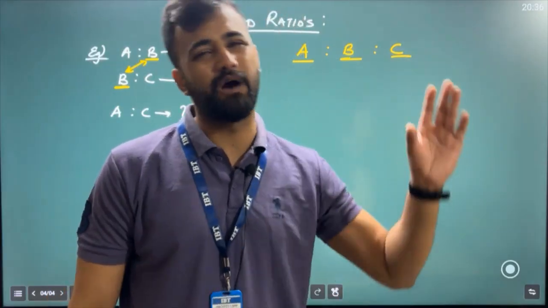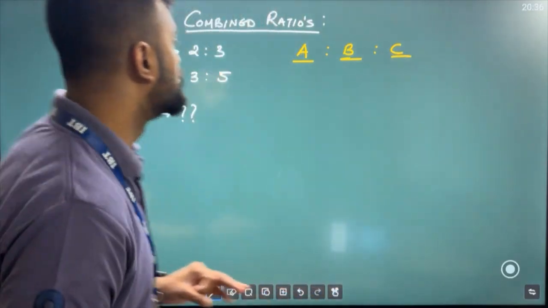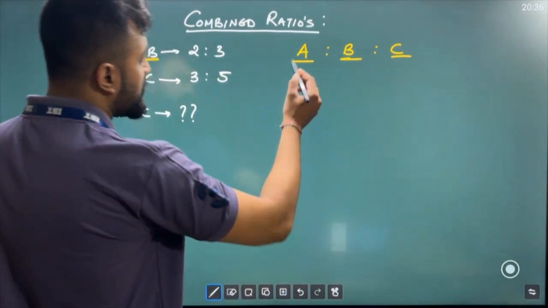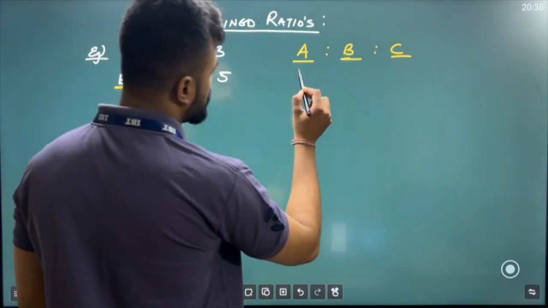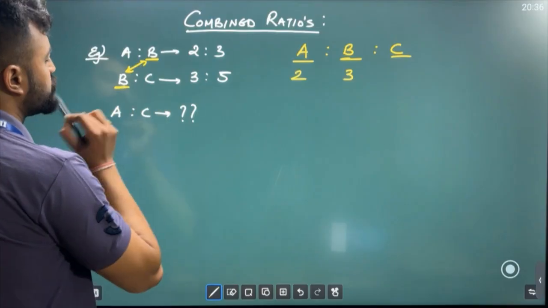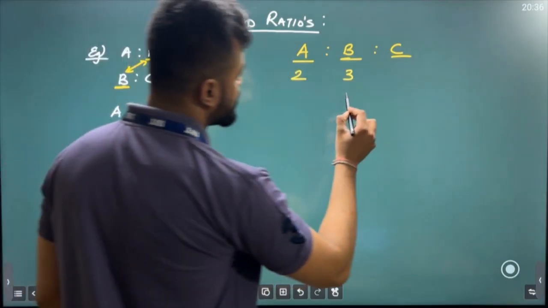So, it's the same thing out here also. You can think like that. I would say, sir, B is the one who can connect A and C. Very simple. What is A and B, sir? A and B is 2:3. So, just write 2 and 3 out here. Okay, sir. B and C is what, sir? B and C is 3 and 5. So, just write 3 and 5 out here.